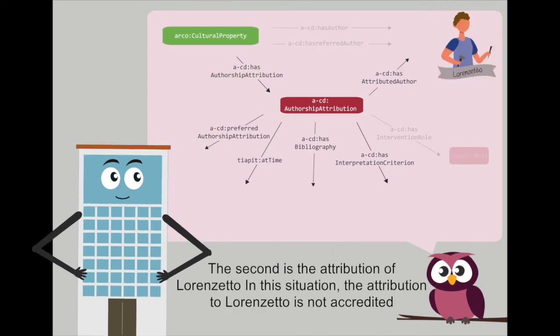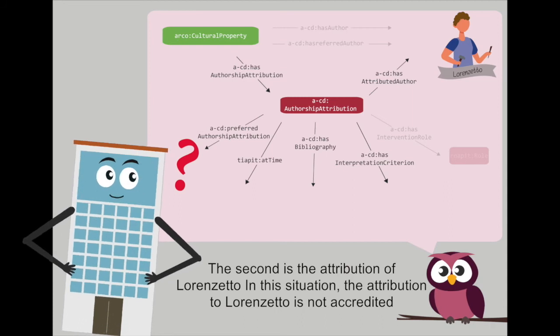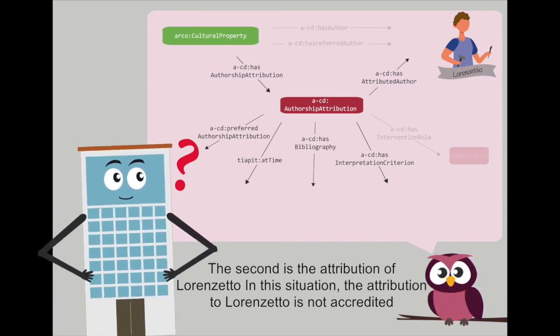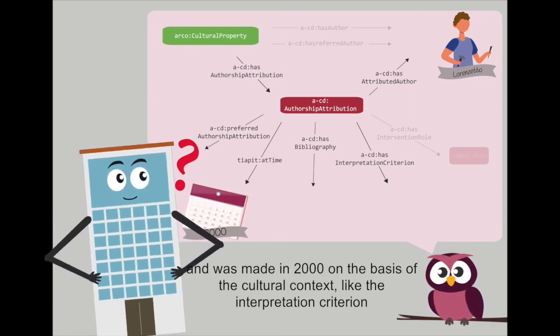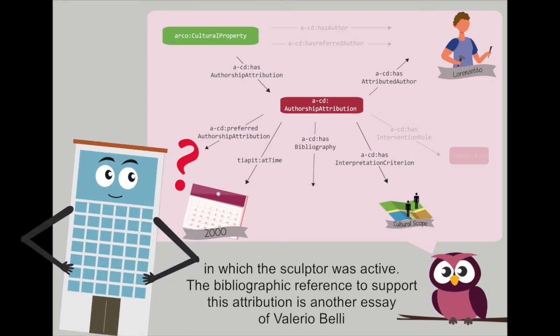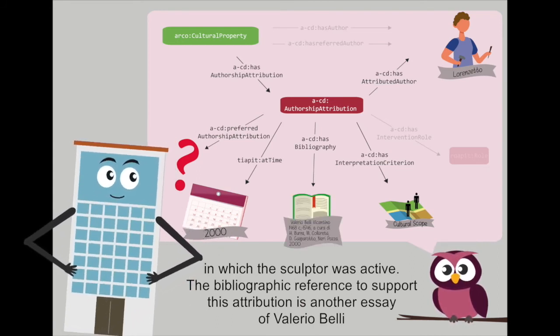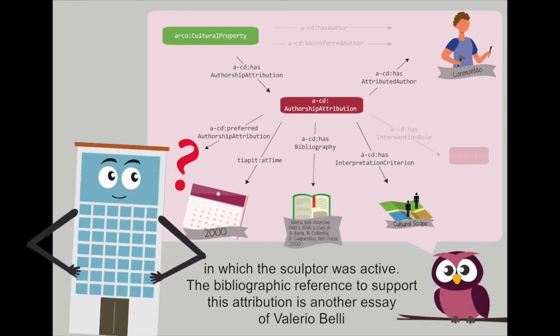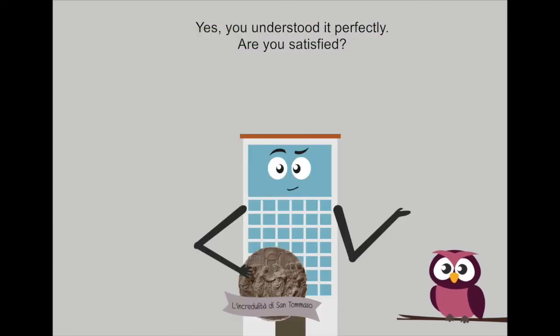The second is the attribution of Lorenzetto. In this situation, the attribution to Lorenzetto is not accredited and was made in 2000 on the basis of the cultural context, like the interpretation criterion, in which the sculptor was active. The bibliographic reference to support this attribution is another essay of Valerio Belli. Yes, you understood it perfectly.